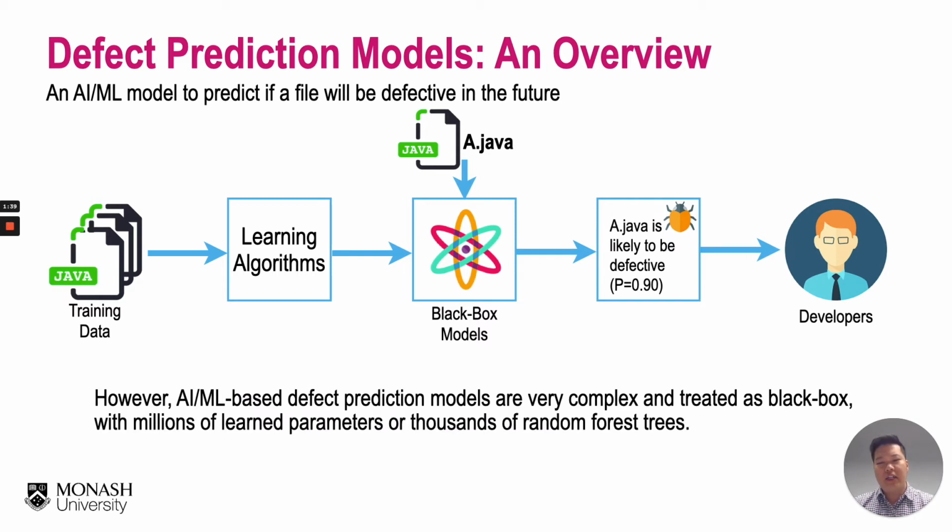However, such AI or machine learning based defect prediction models are still very complex and often treated as black boxes. For example, deep learning models often have millions of learned parameters, random forests often have thousands of trees, so it is very hard to understand how they work inside.